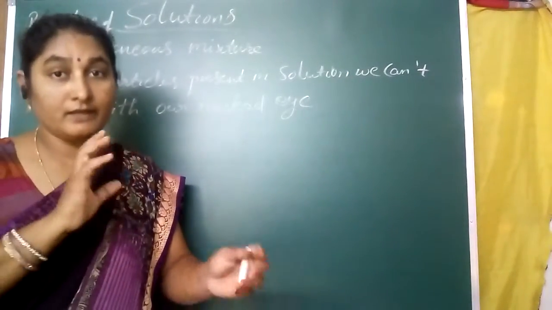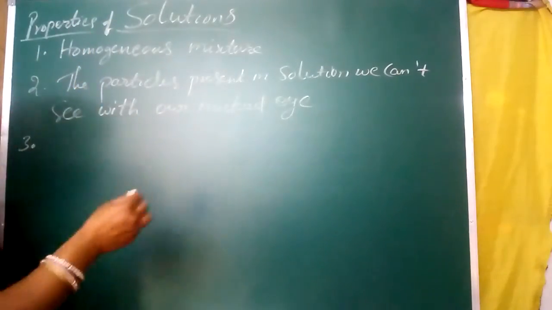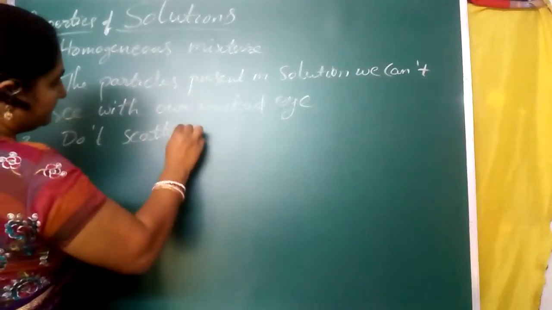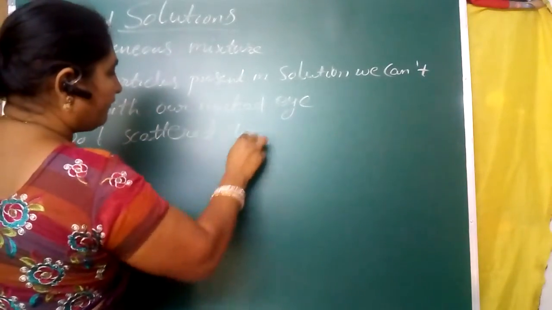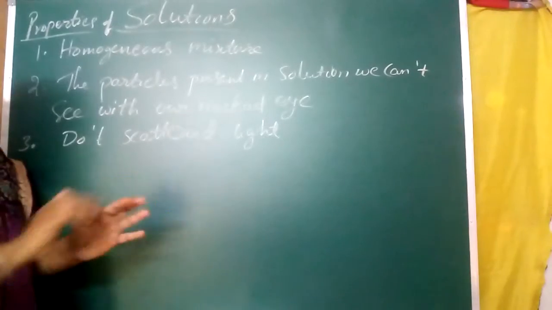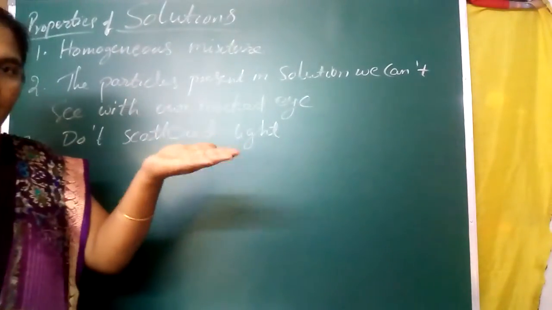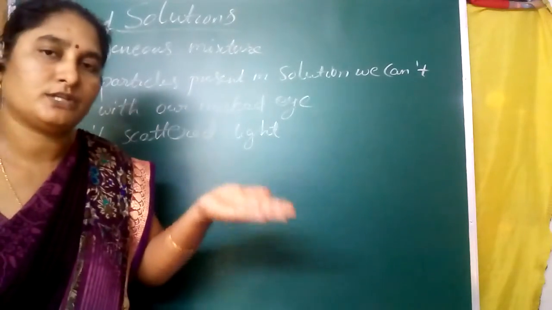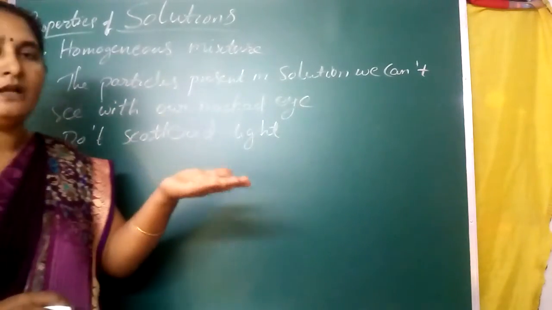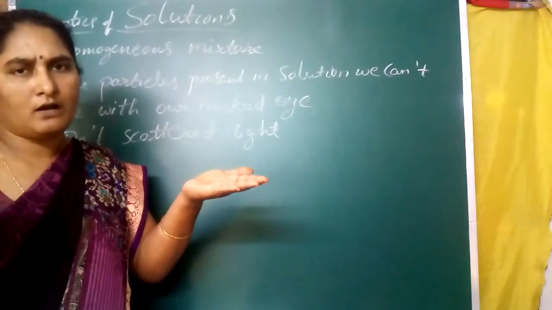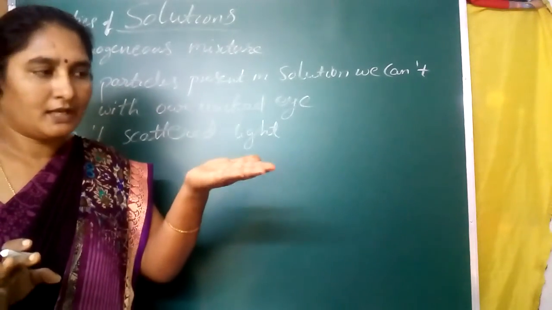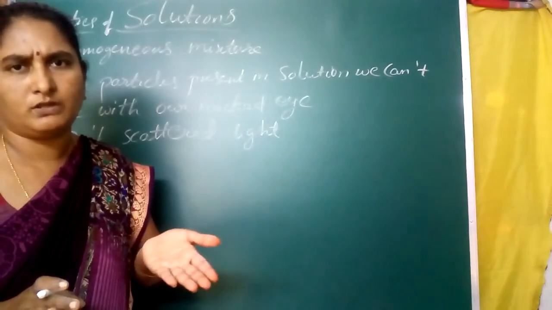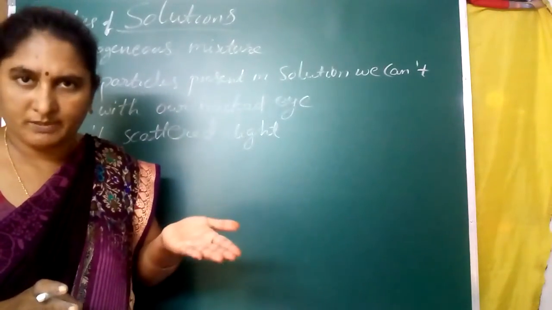But our solutions do not scatter light when light passes through them. If you have any solution, like sugar solution, salt solution, or lemonade, which we already discussed in the earlier video, lemonade, sugar water, and salt water are all examples of solutions, homogeneous mixtures.